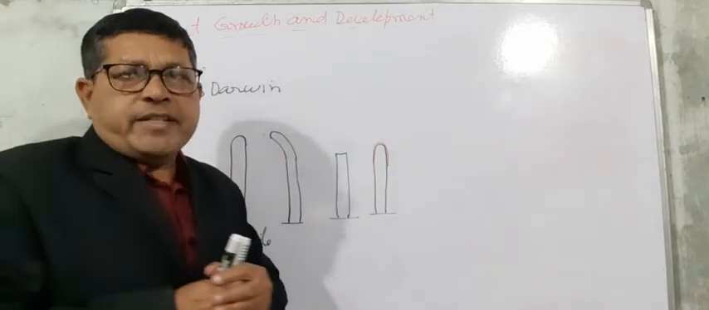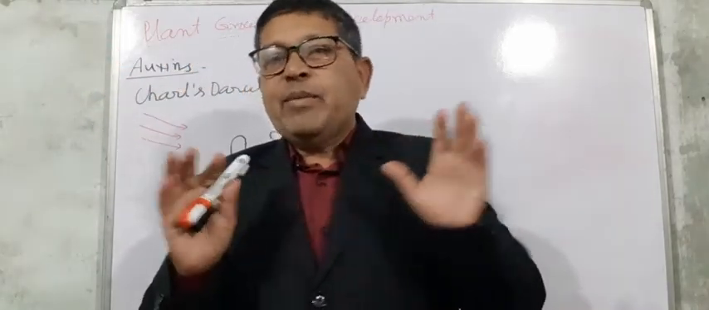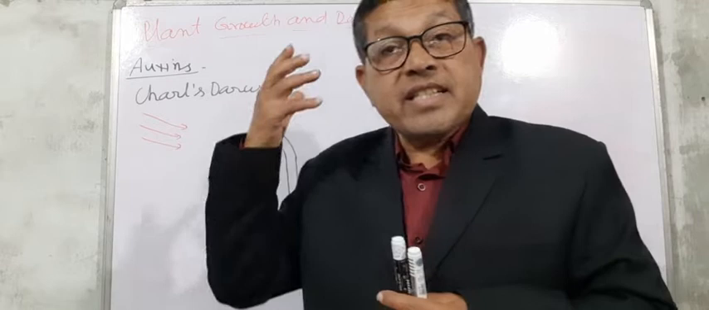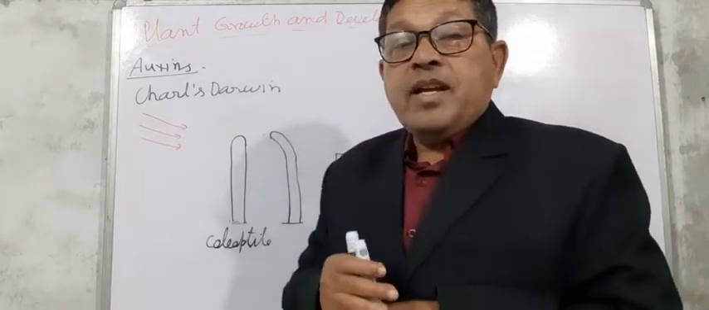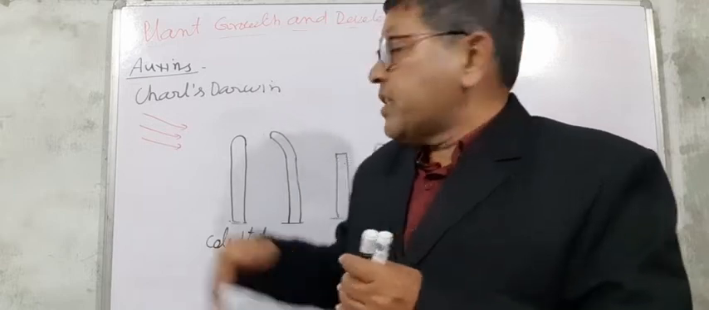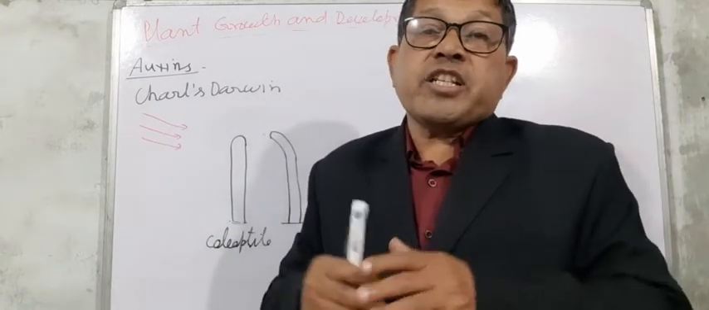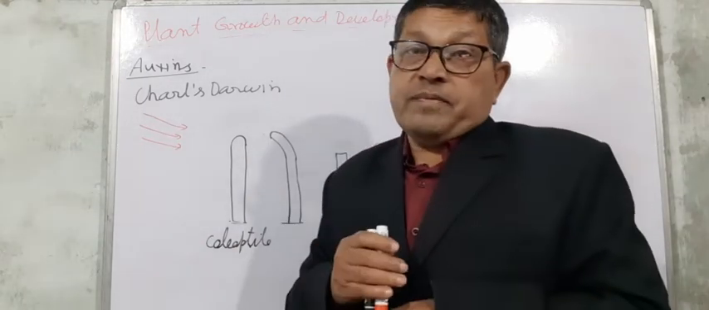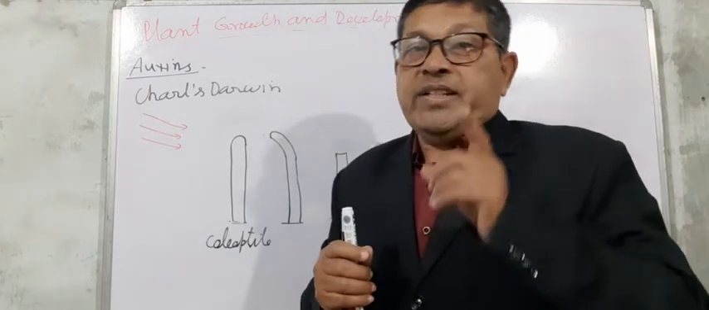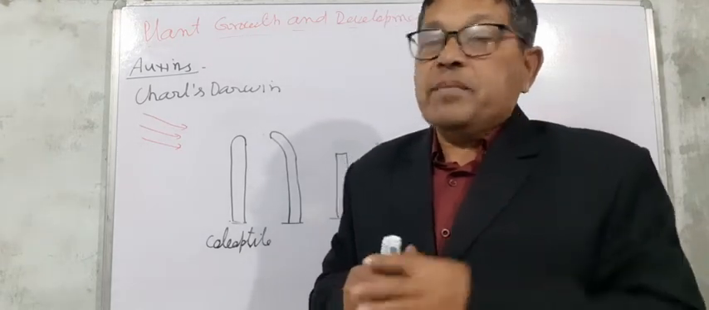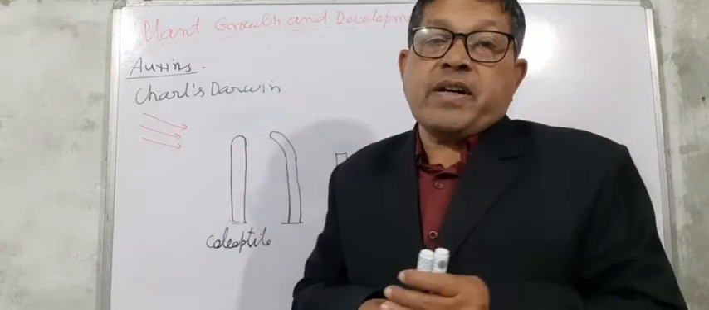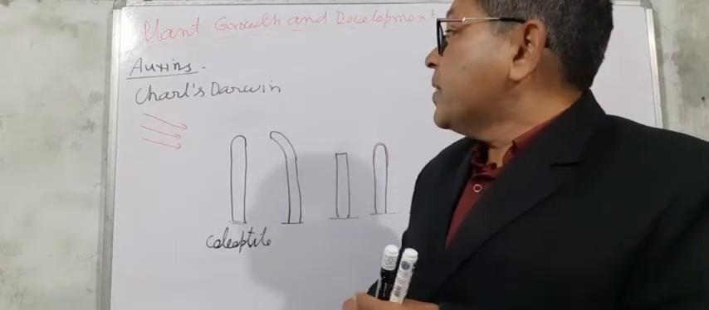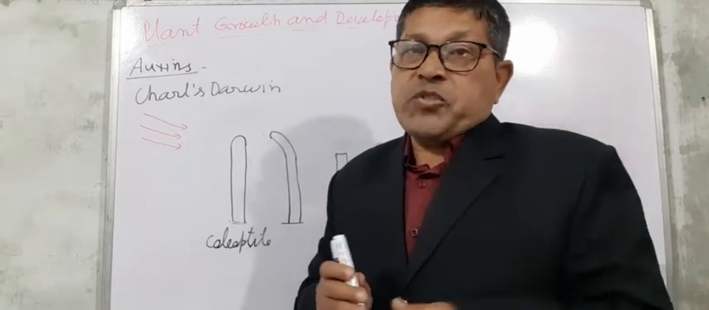He concluded that something, not yet given the name of a hormone, is synthesized at the apex, diffuses toward the downside, and is responsible for the bending of the coleoptile. So this was the experiment of Charles Darwin and his son.